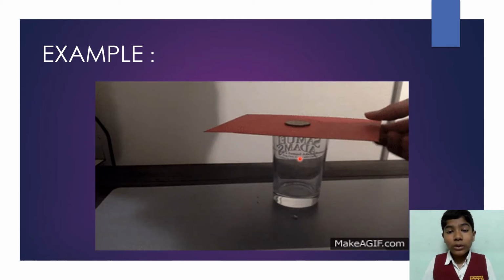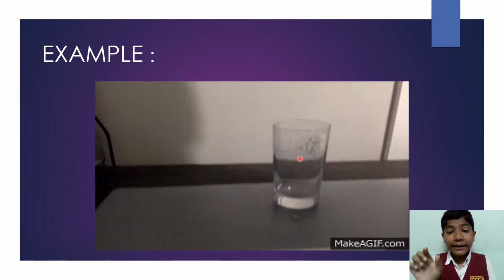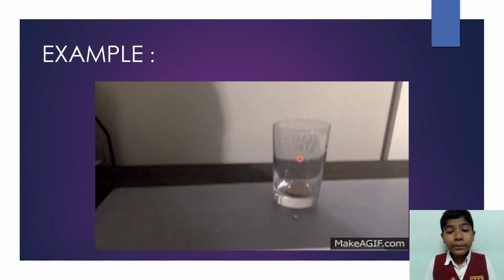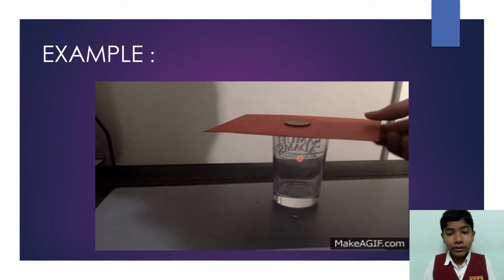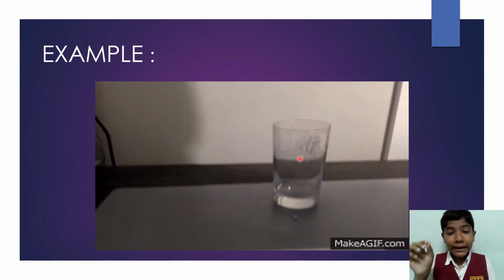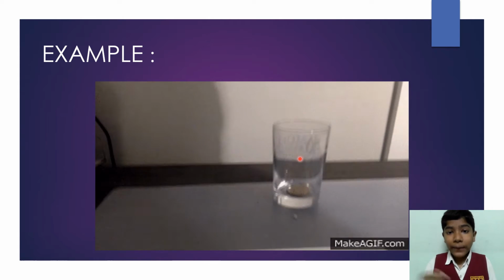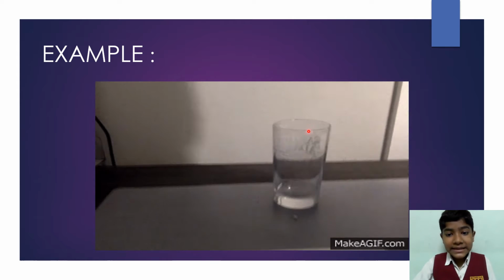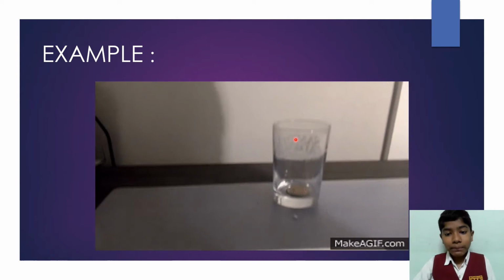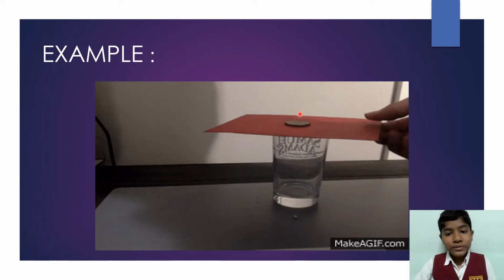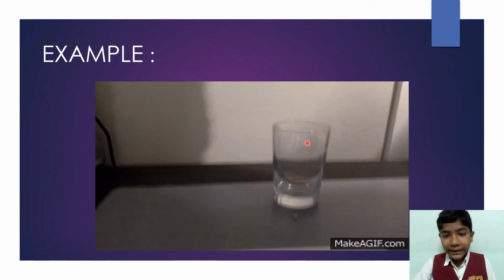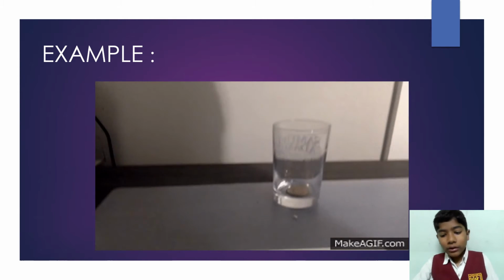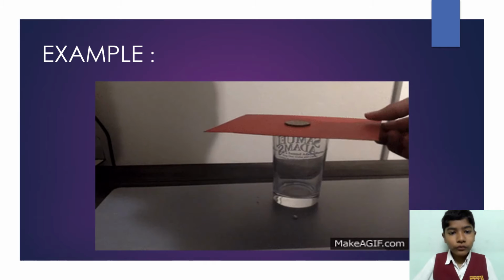Only the paper is going to move and the coin will directly fall into the glass, because there is nothing to support it there. So the coin is at rest and you are moving the paper, so it is in motion. So an object at rest will continue being at rest. So by this example, the first law of motion is proved.